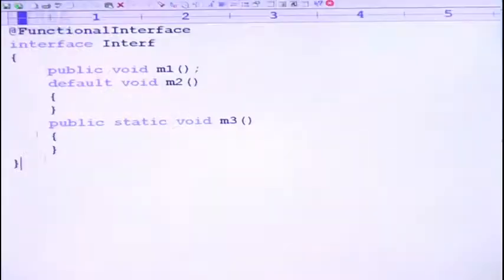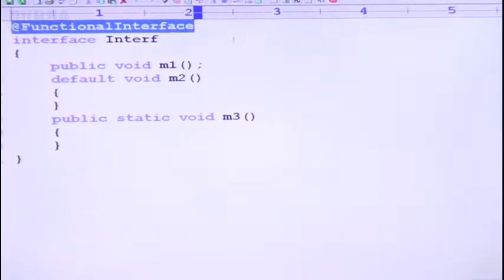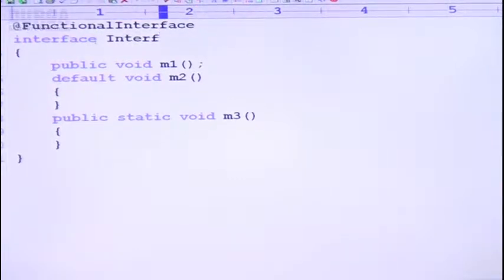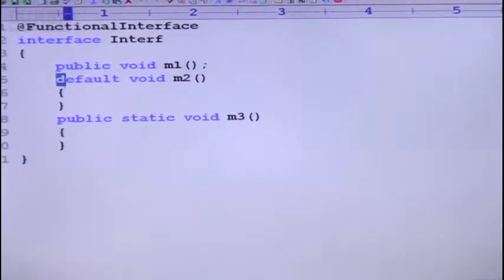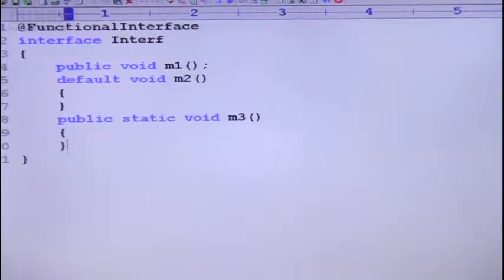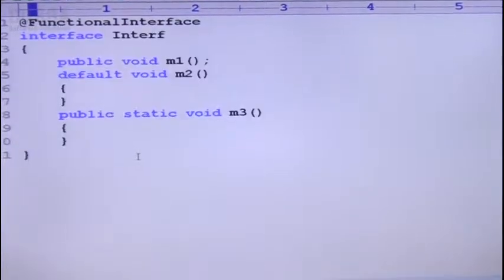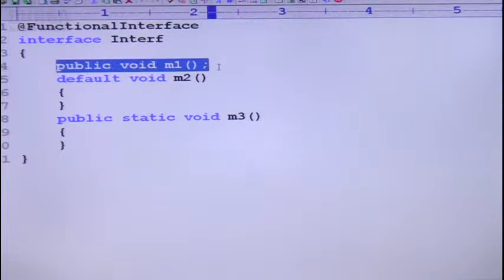Sir, here I took one @FunctionalInterface annotation on interface Interrupt. I have one abstract method, and after that I am taking one default method and one static method, right? Sir, can you please tell, is it valid or not? Yes, perfectly it is valid, because it contains only one abstract method. That's why let me compile this code, sir.